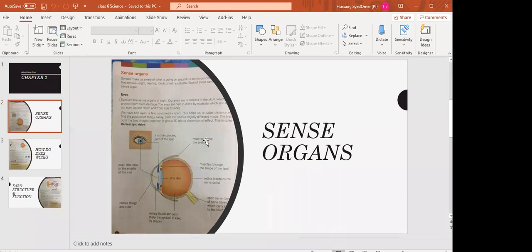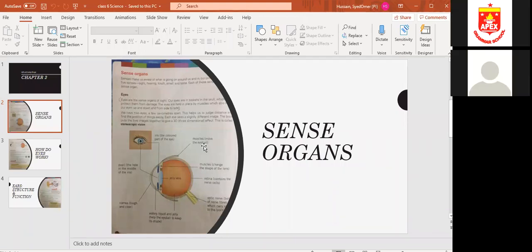So now, muscles move the eyeball. There are muscles present at both ends. As you can see, these muscles help the eyeball to move.